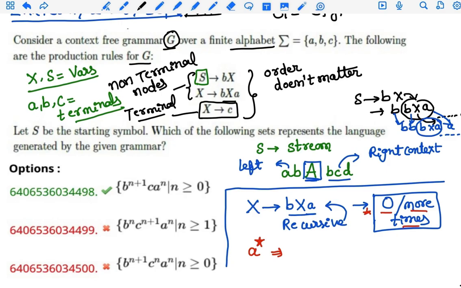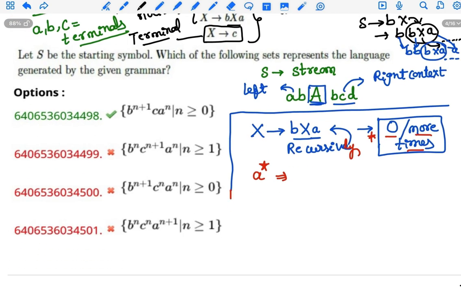This recursively produces the string. For example, if X is produced zero times, zero times means X equals c, X implies c.